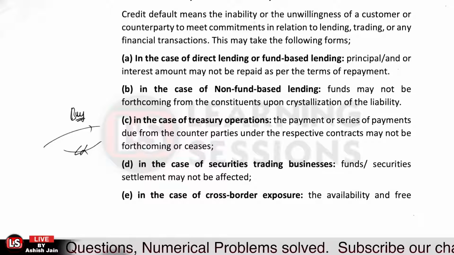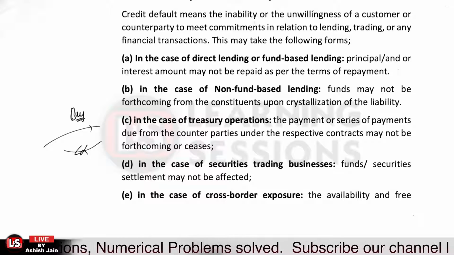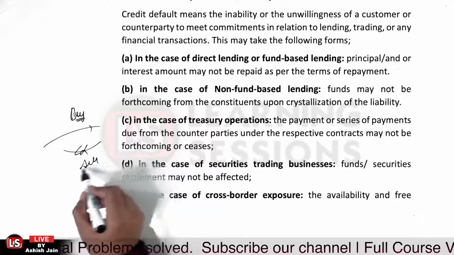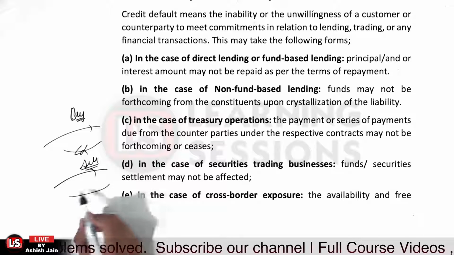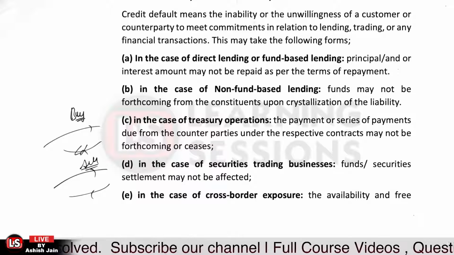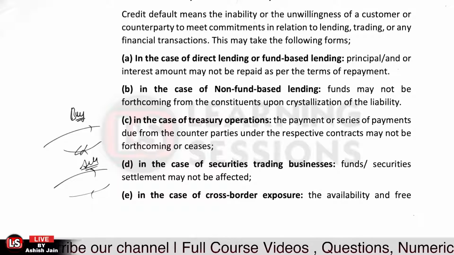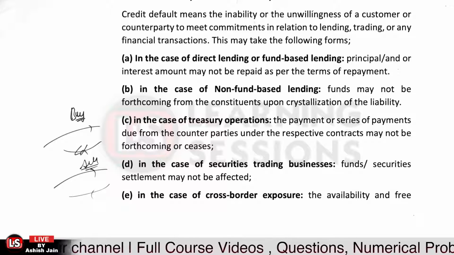That is the default in that particular case. Or it may be that you want to sell securities, you have handed over the securities, but the payment is yet to be made, or is not made in full, or has been made partially. That is default associated with securities trading business.